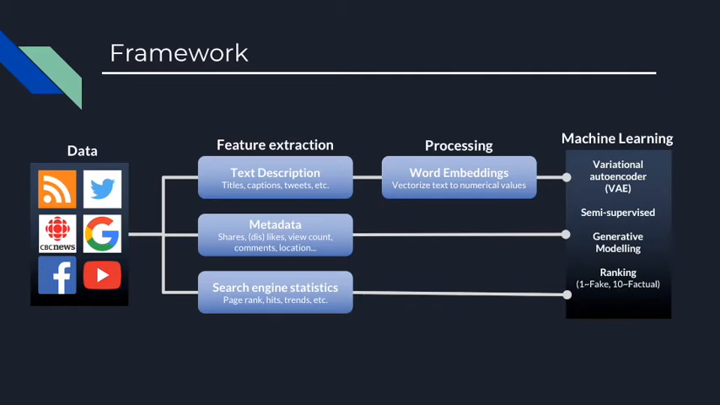For example, subtitles, sentences, captions from text documents, and video description. We extract metadata from the source, for example, shares, likes, dislikes, view count, number of comments, and location. We also extract search engine statistics for additional information, such as page count, hits, and trends. For text data, we perform feature processing to vectorize words into numerical values. Lastly, we use machine learning and generative modeling techniques for sentiment analysis.